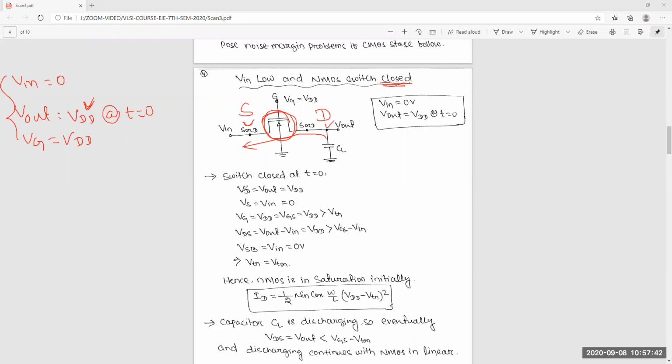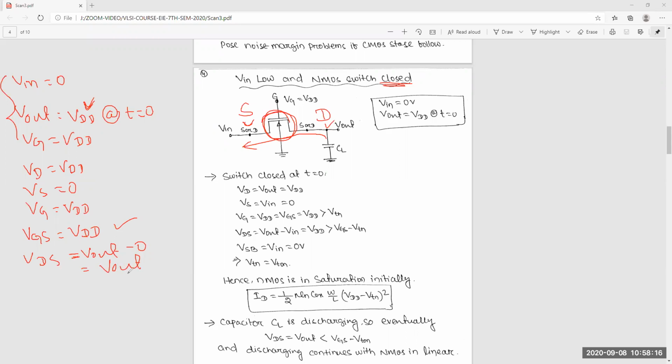So you can see here your VD is equal to VDD, VS is equal to 0, VG is equal to VDD. Now you can calculate VGS. VGS is always VDD. Then VDS depends upon V out minus 0, that is V out.